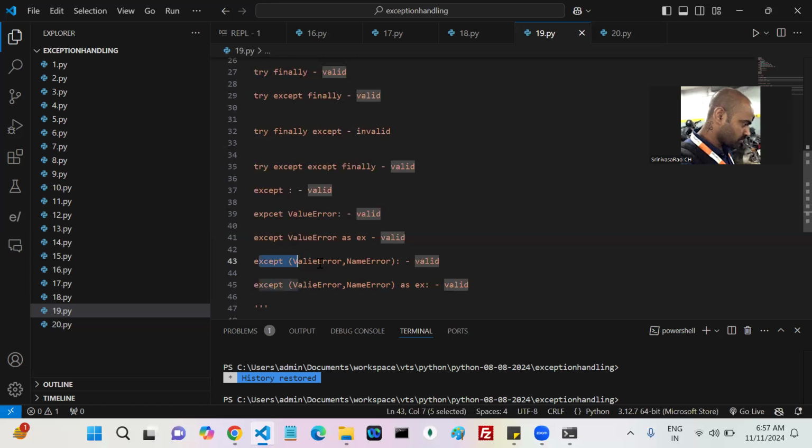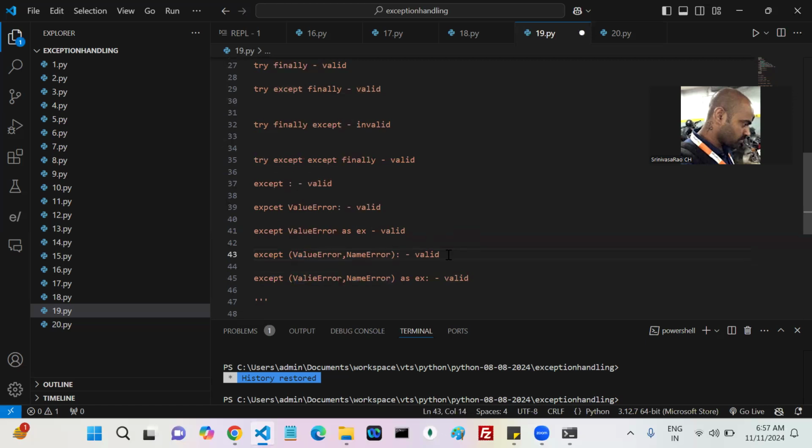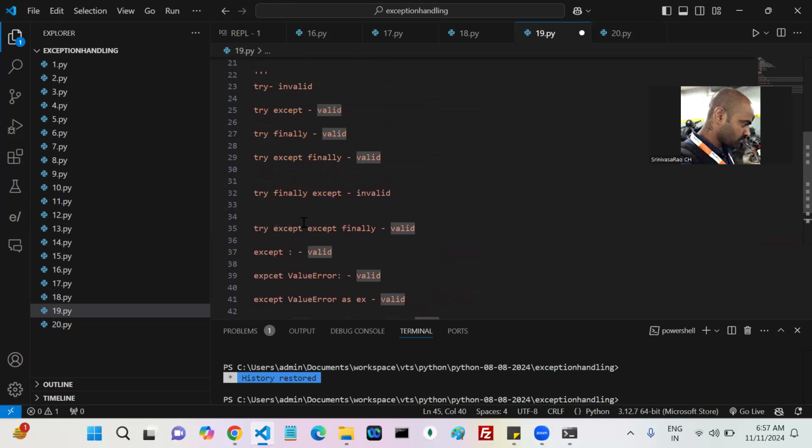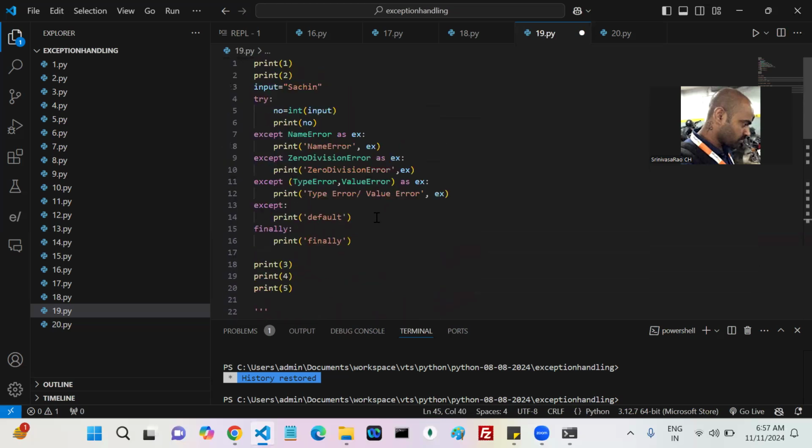If you have multiple exceptions and want to handle them in a single except block, ValueError and NameError, this is also valid. And if you want to give some reference, that is also valid or not? Yes or no? Whenever you write multiple except blocks, the default except block should be the last. The order matters here. Try with multiple except is valid.